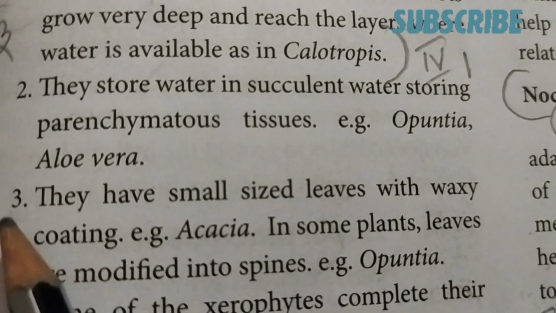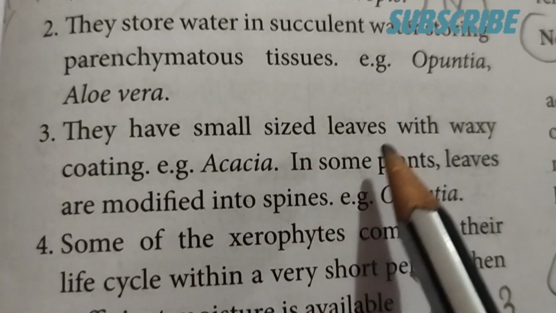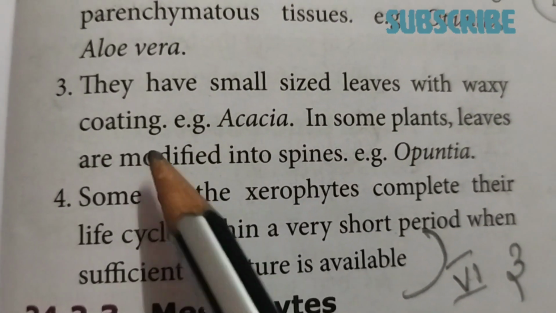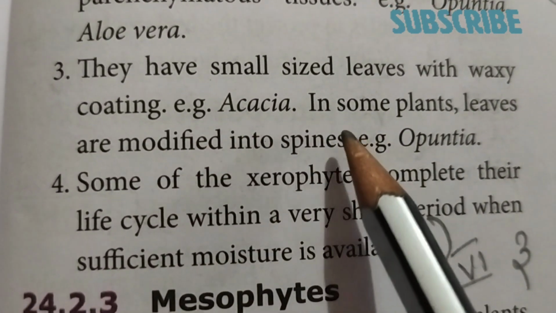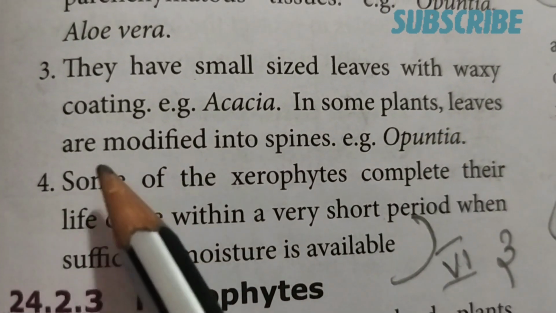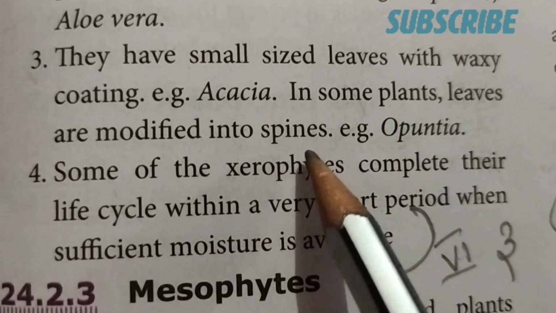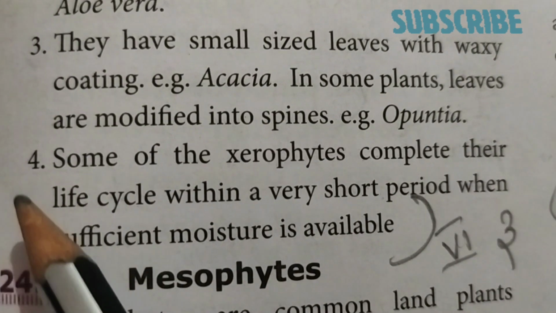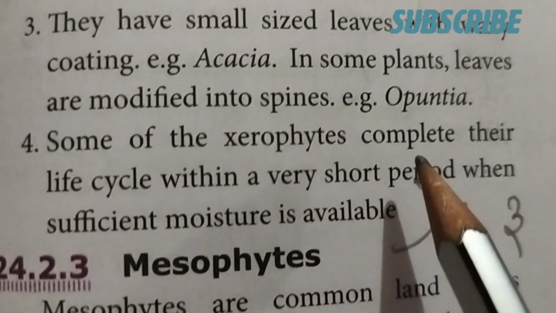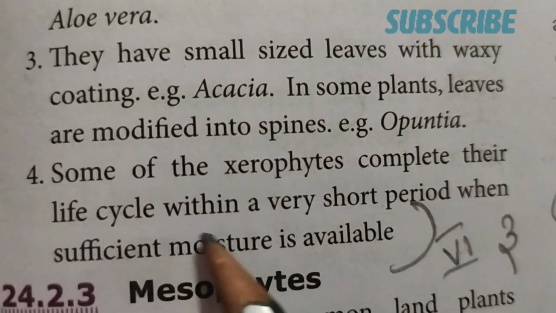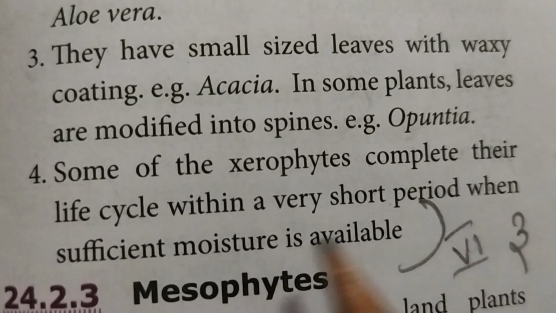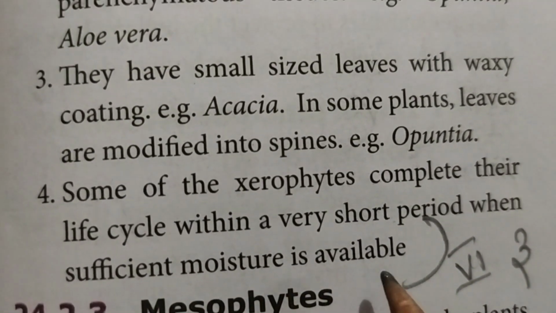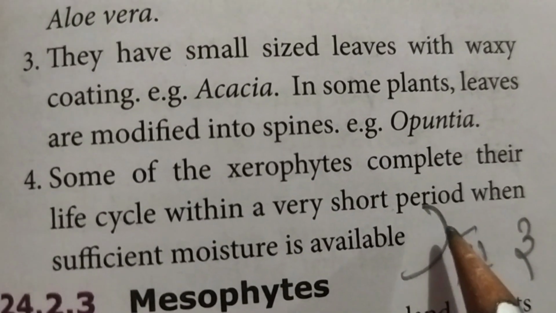Third one, they have small size leaves with waxy coating. Example, Acacia. In some plants, leaves are modified into spines. Example, Opuntia. Fourth one, some of the xerophytes complete their life cycle within a very short period when sufficient moisture is available.